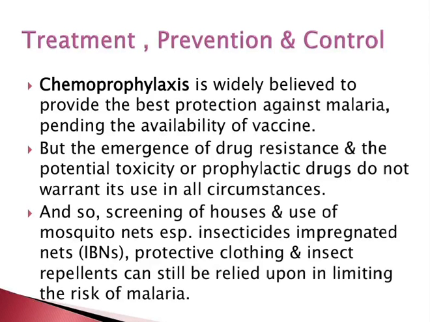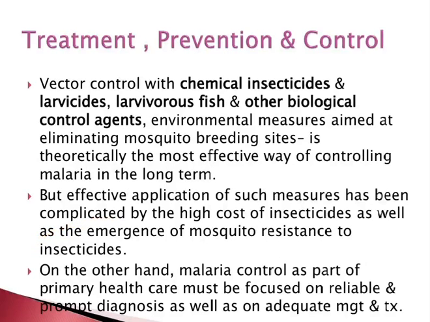Chemoprophylaxis is widely believed to provide the best protection against malaria pending the availability of a vaccine. But the emergence of drug resistance and the potential toxicity of the prophylactic drugs do not warrant its use in all circumstances. And so the screening of houses and the use of mosquito nets, especially insecticide-impregnated nets, protective clothing, and insect repellents can still be relied upon in limiting the risk of malaria. Vector control with chemical insecticides and larvicides, larvivorous fish and other biological control agents, and environmental measures aimed at eliminating the mosquito breeding sites.